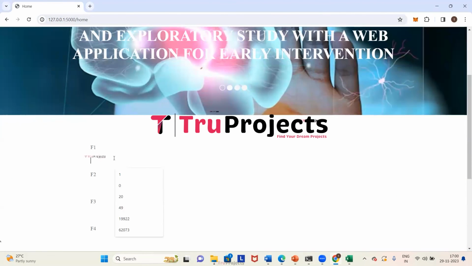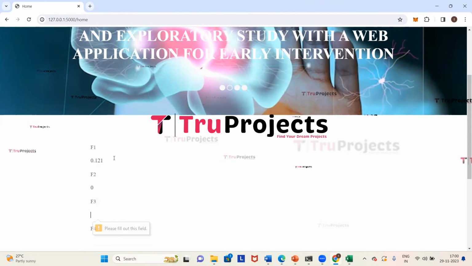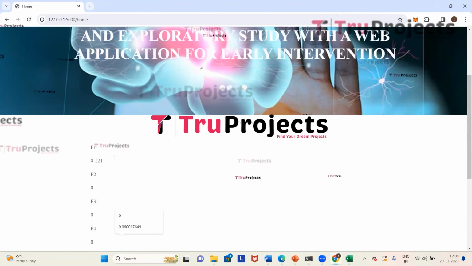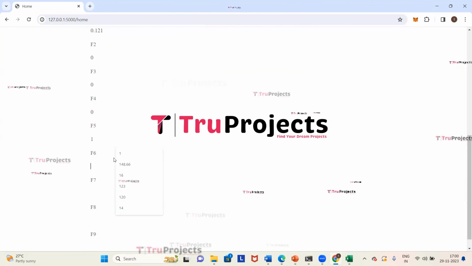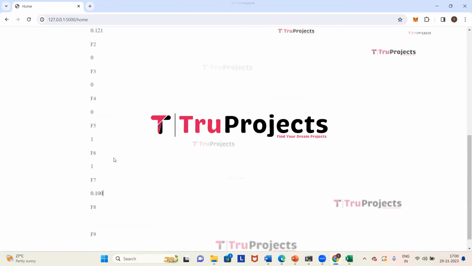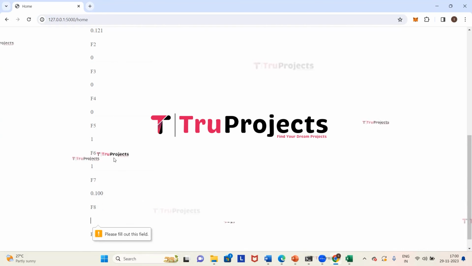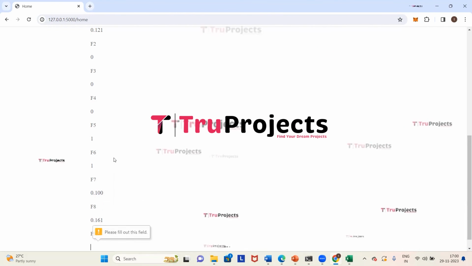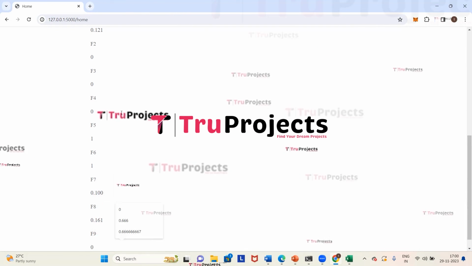Again we'll enter these parameters. So F1 is 0.121, F2 is 0, F3 is 0, F4 is also 0, and F5 is 1, F6 is 1, F7 is 0.100, F8 is 0.161, F9 is 0. Now we will click on predict.